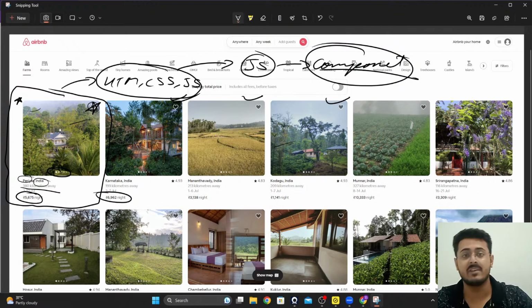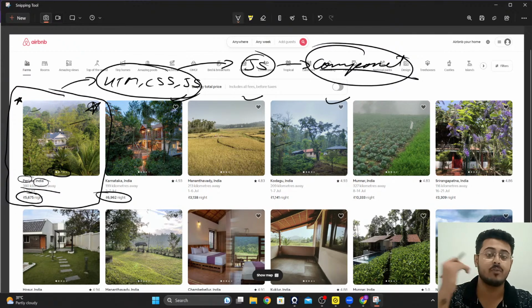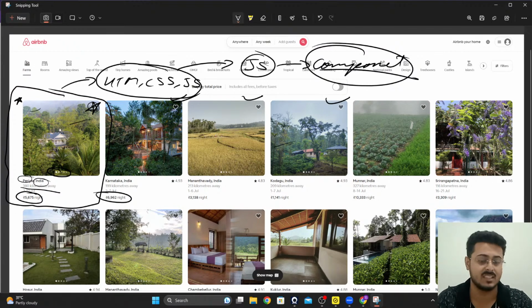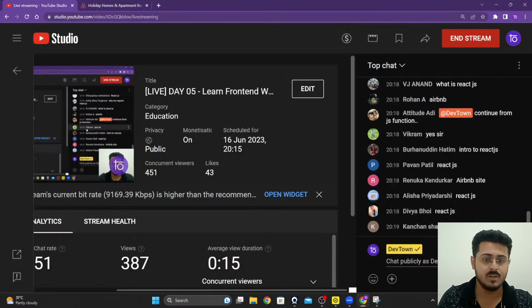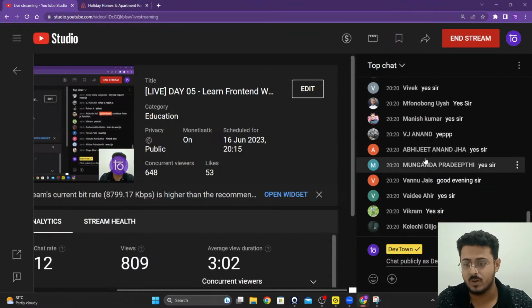One of the best benefits of using React.js, one of the first and foremost benefits of using React.js, is this. Are you guys able to understand this, guys? Please let me know.